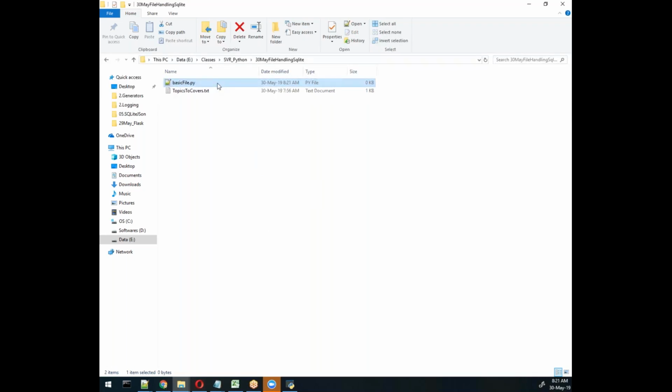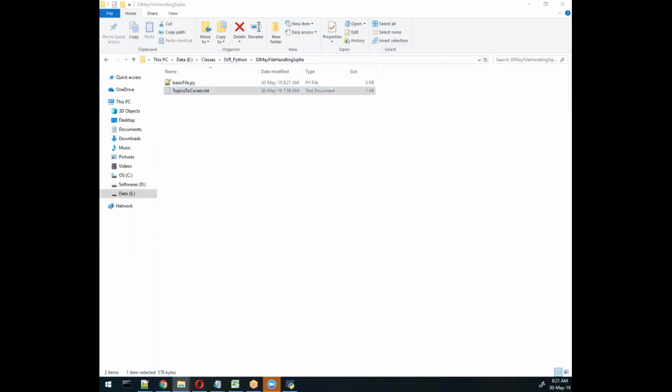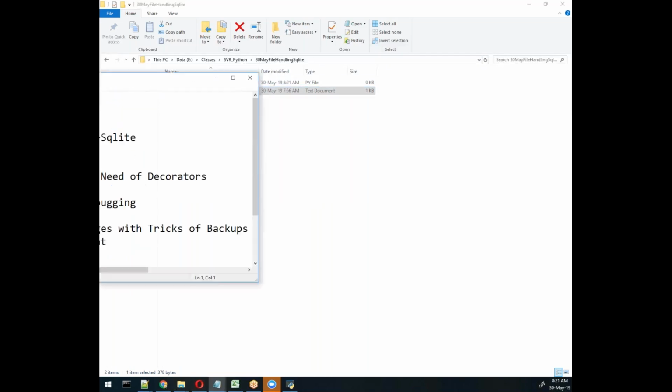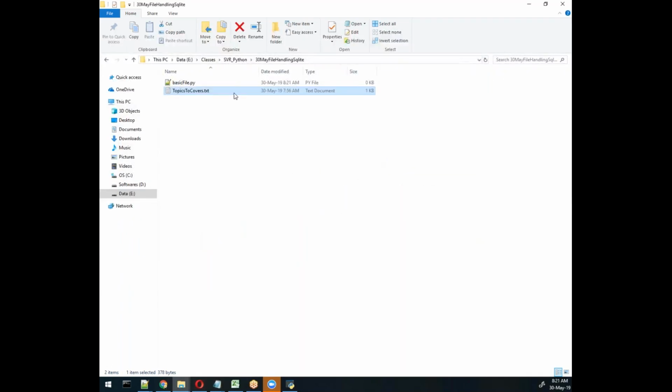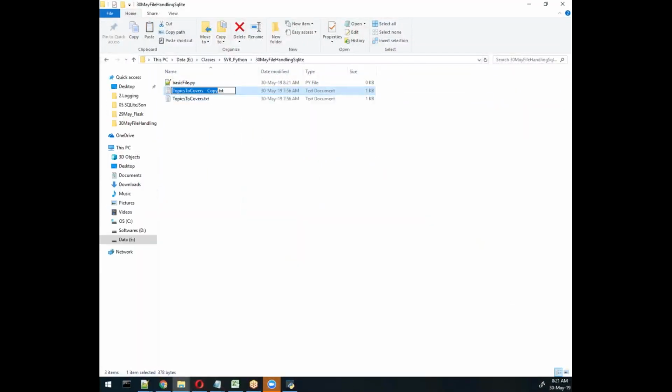Now here I want to read the file. Consider this is the file. Consider topics to cover, in which I'm writing everything we have, and based on that I want to read this file. Or anything else, like simple ABC, a simple name. So I want to use this name. So I will write code for that.